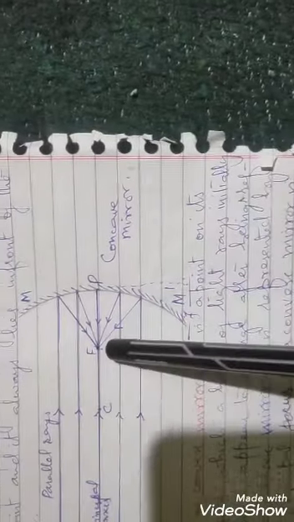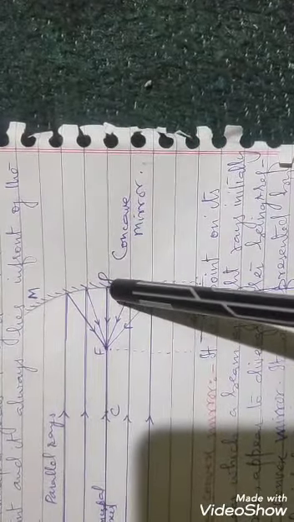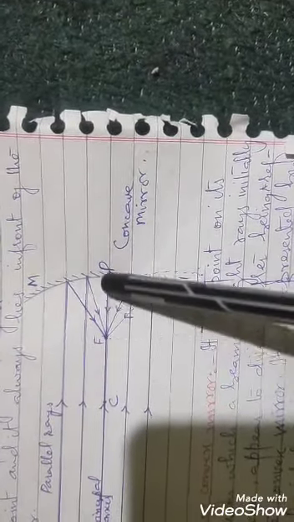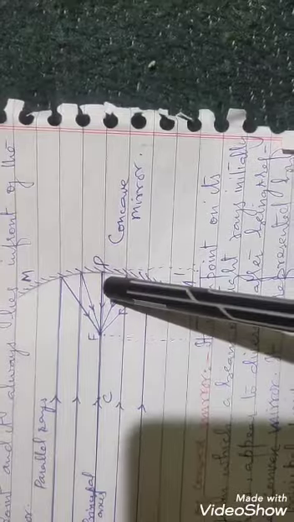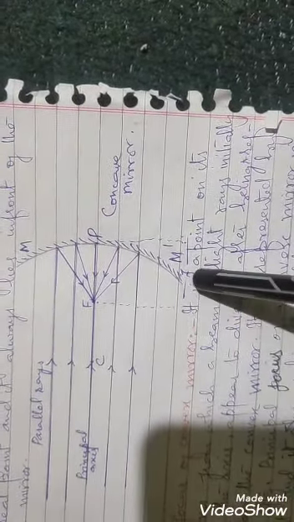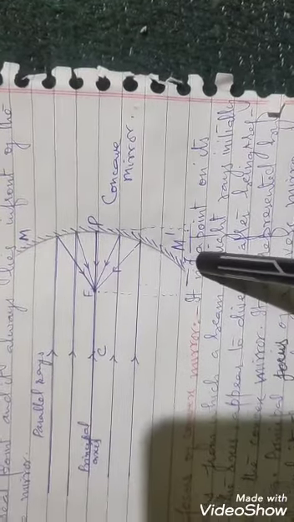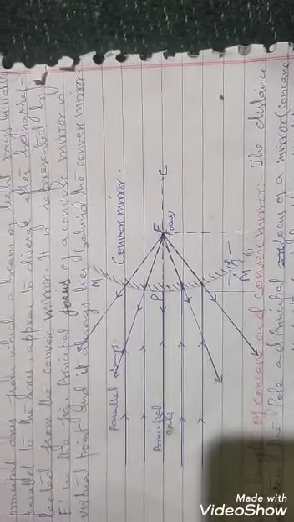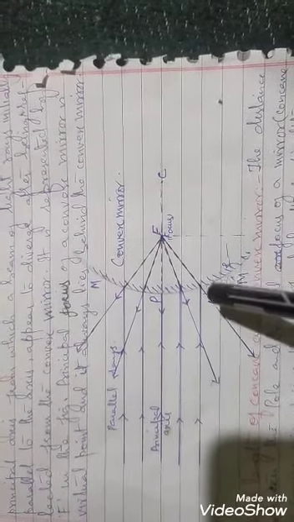Also, in case of a concave mirror, the distance from the pole to the focus point is known as the focal length of the concave mirror. This focal length is represented by small f. Dear students, this focal length is equal to half of the radius of curvature of the mirror.